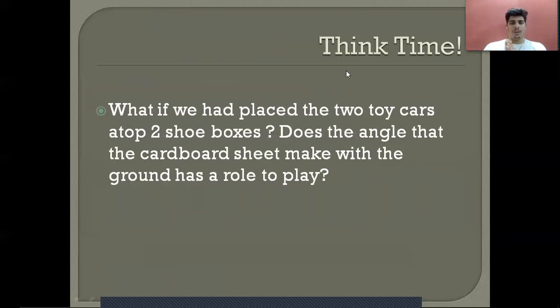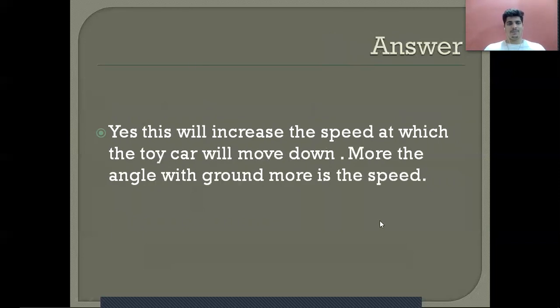Now think time. What if we had two toy cars, and two shoe boxes, and does the angle that the cardboard sheet makes with the ground have a role to play? I just discussed with you. Just remember what I told you right now, a great example.